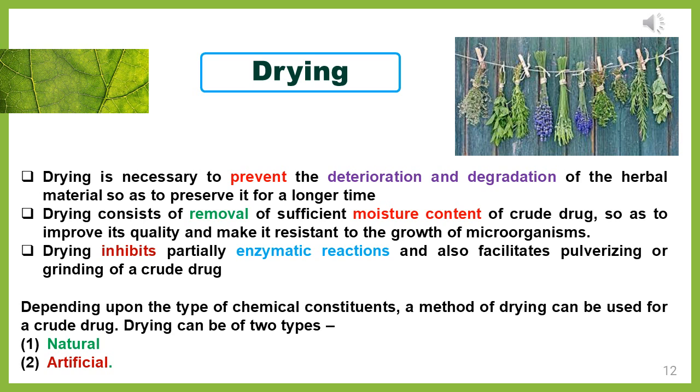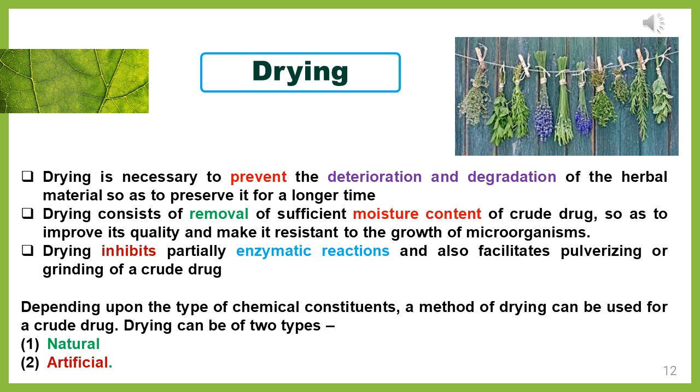Next, drying will inhibit the enzymatic reaction, and also it will facilitate the grinding of the crude drugs. If the drug is dried completely, you can easily grind the crude drug, so whatever the powder form, you can easily make it. That is what the drying process facilitates.